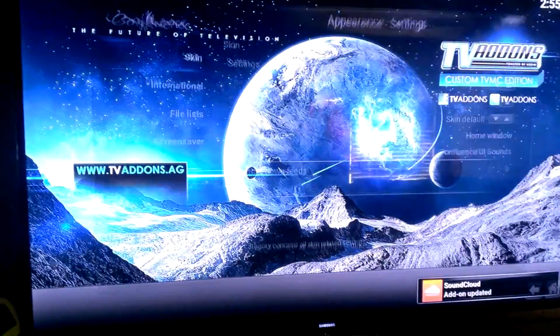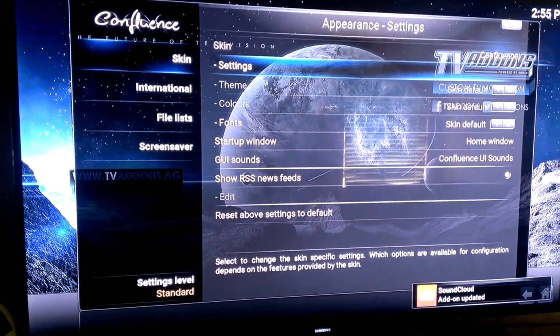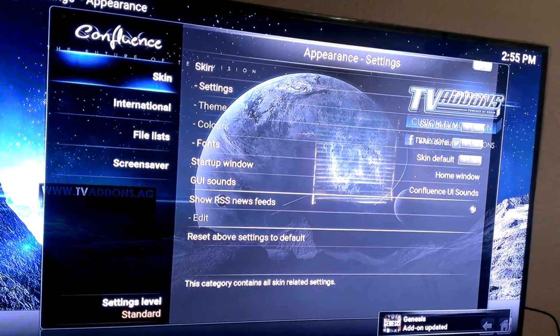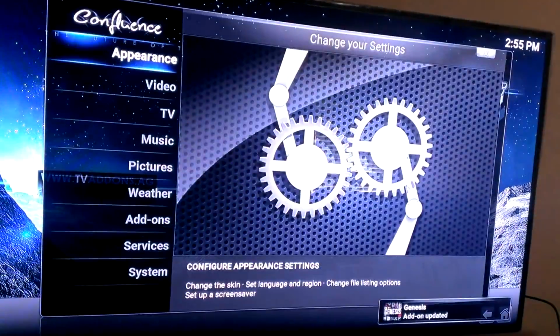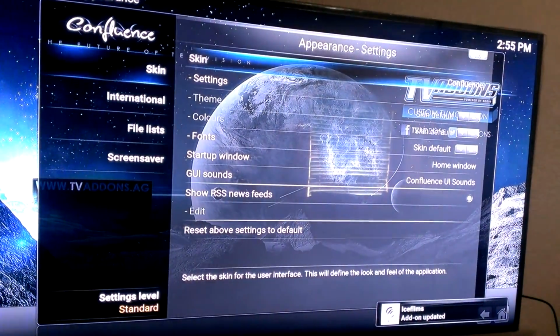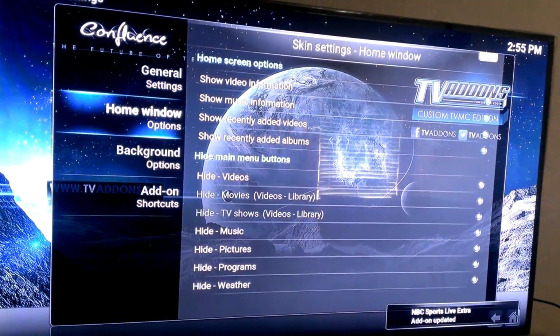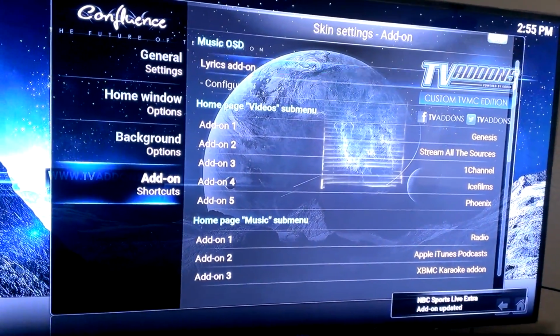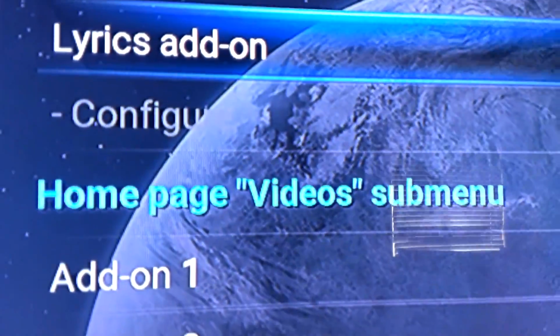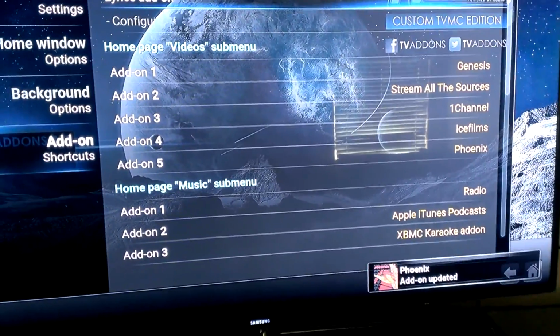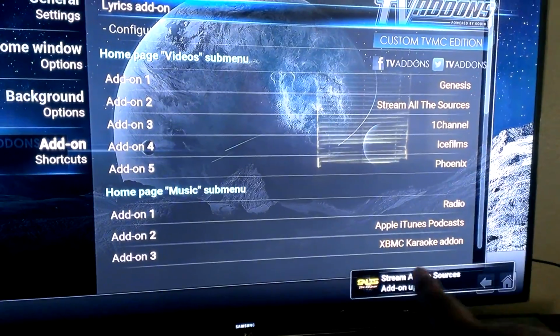You're going to hit appearance. In appearance, you're going to hit skin. Excuse me, appearance, settings. Scroll over to the right, or to the left, I'm sorry, and hit add-ons. We find the one that says videos, because those are the ones we want. As you can see, everything is going to start updating down here in this corner.